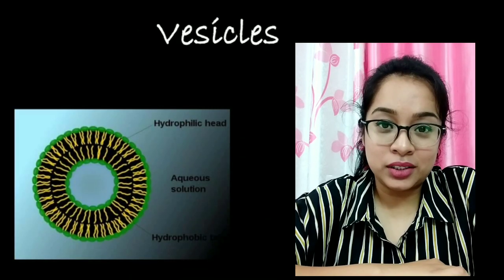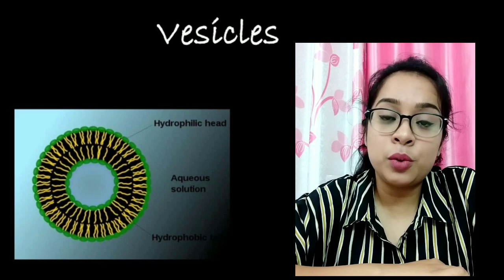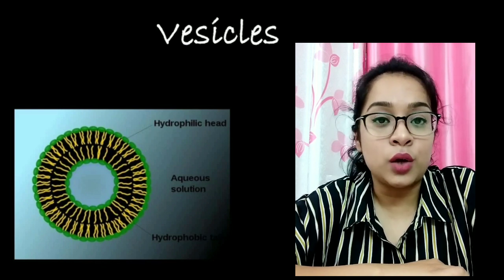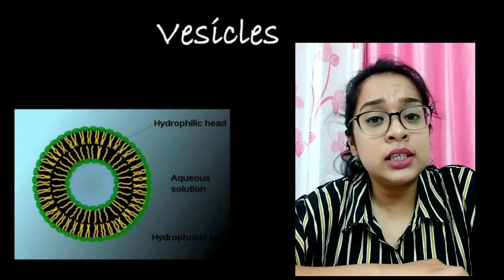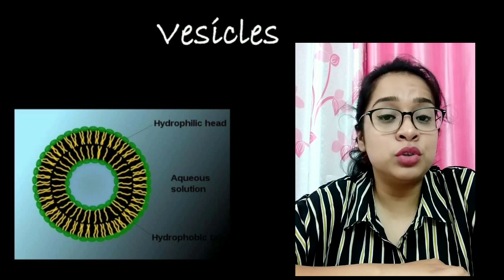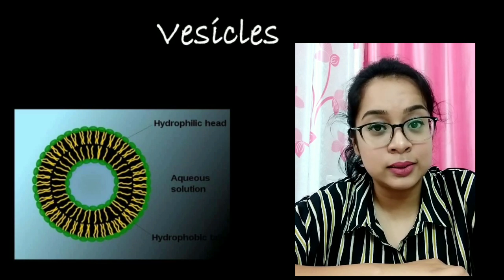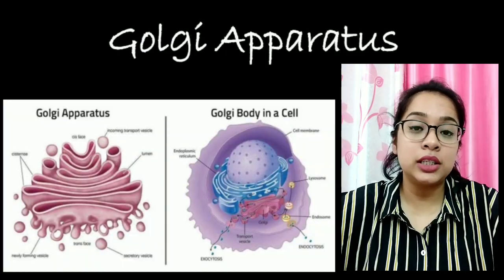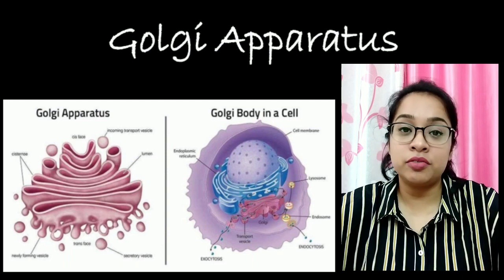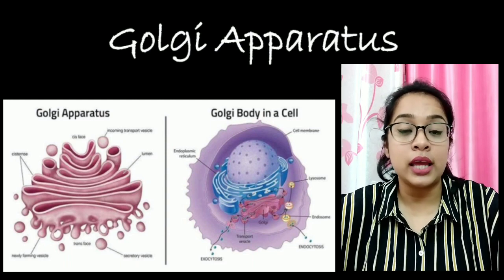Protein and other substances synthesized in endoplasmic reticulum come out in small vesicles. Vesicles are small membrane-bound containers; vesicles transport materials inside the cells. Materials synthesized in endoplasmic reticulum are packed in vesicles and moved to the Golgi apparatus.